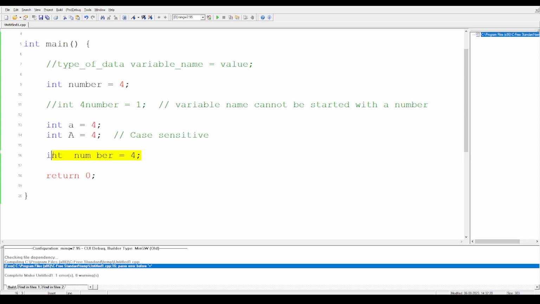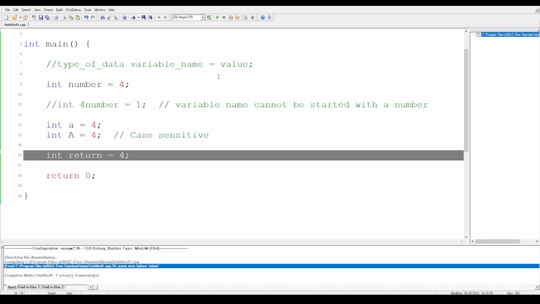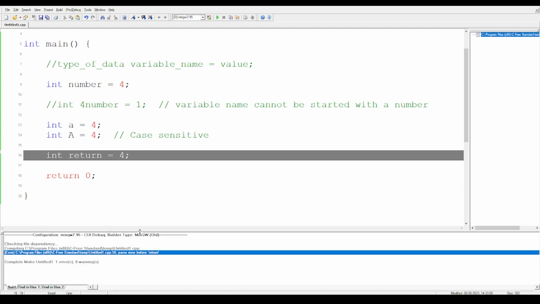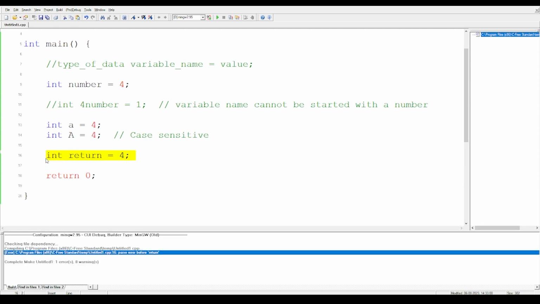The last rule is that you cannot use any keyword while naming a variable. Since you have just started learning C++, you may not know keywords, but over here you can see that int is changing color, return is changing color. So these are all keywords. Let's write int return = 4. If I run this piece of code, you will see that there is an error. I cannot use a keyword when I'm naming a variable. So that is the fourth point.